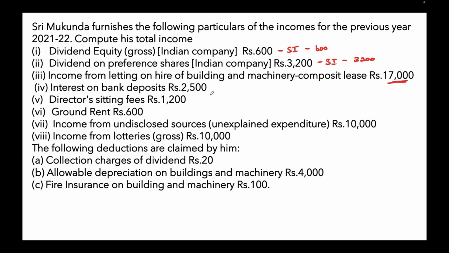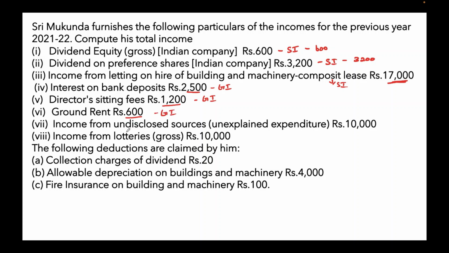Interest on bank deposit 2,500 is taxable. This is general income. And the previous one, that is the income on letting of building and machinery, it is specific income. Directors sitting fees, general income, fully taxable. 1,200 is taxable. Ground rent 600 is taxable. It is general income.